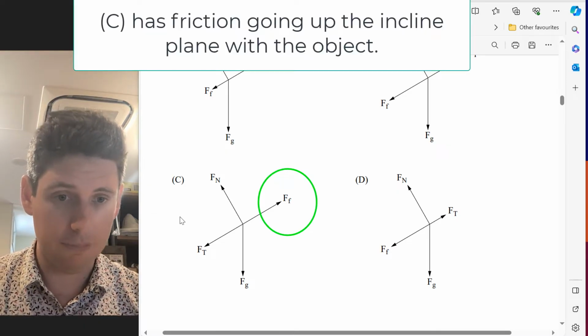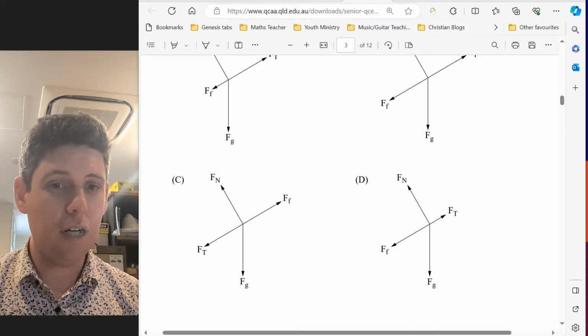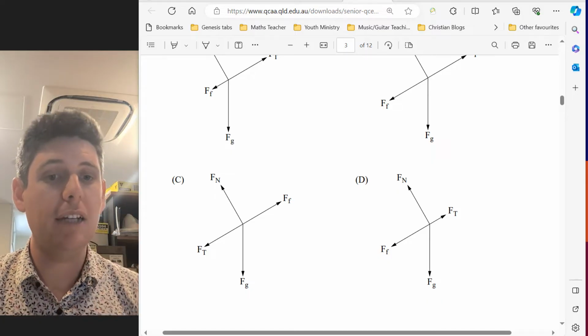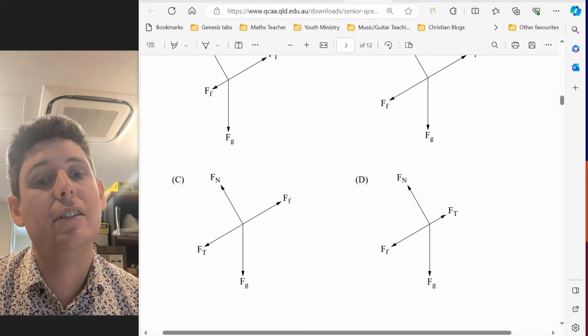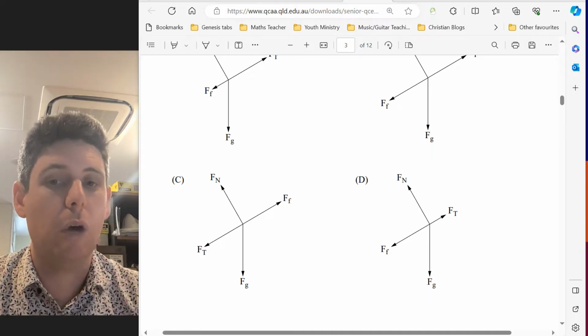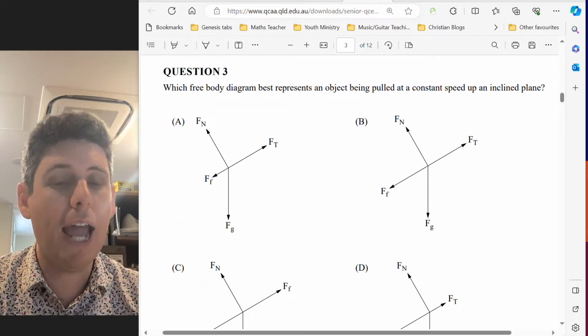So that's wrong. D is also clearly incorrect because when we look at vectors, the arrow going up the plane, FT, is too small. And so that would not work. That would not go up the plane. It would fall down the plane. So we're left with A or B.